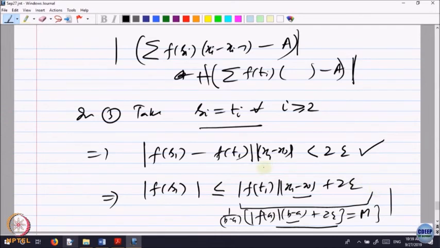Because this will not give you directly this, you have to divide by x1 minus x0, right. So, this is not correct, we should have x1 minus x0 multiplied by this being less than or equal to this quantity.